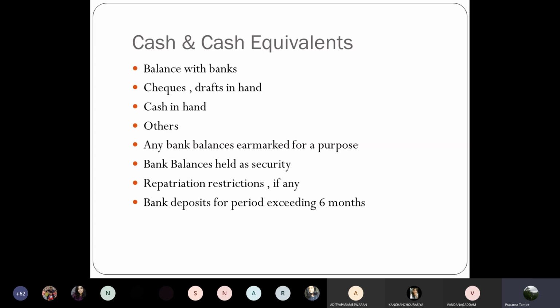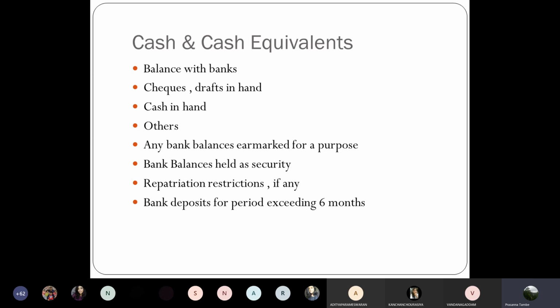There is some restriction. For example, some of the African countries which are in economic crisis, or some of the Middle East countries which are in some military crisis, militancy or terrorism related crisis, may put these kinds of repatriation restrictions. In that case, your money is held up in the bank account over there, but you cannot transfer that money to India because of these repatriation restrictions.